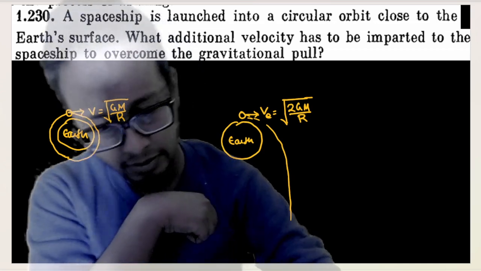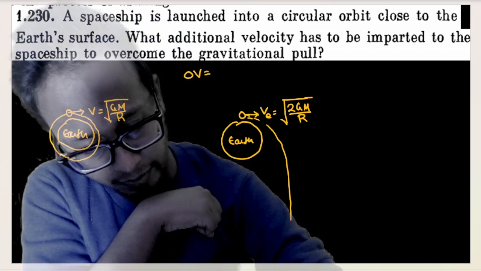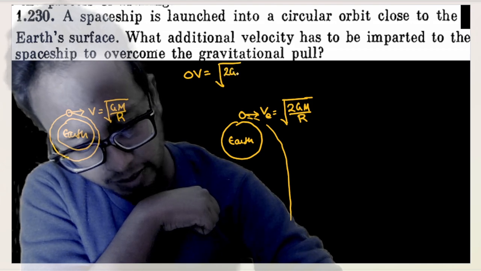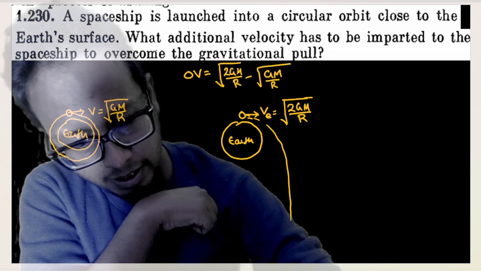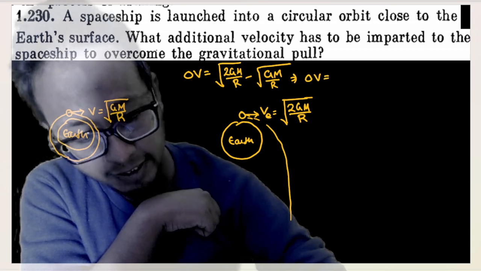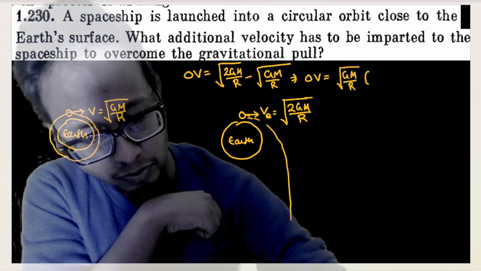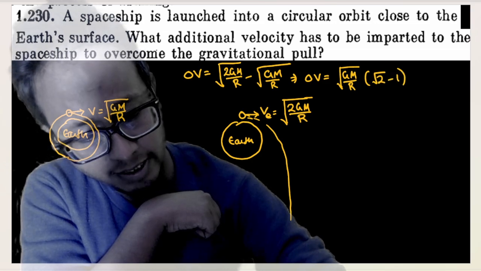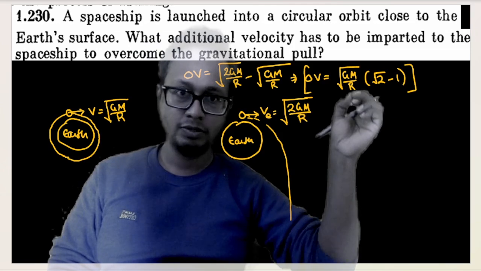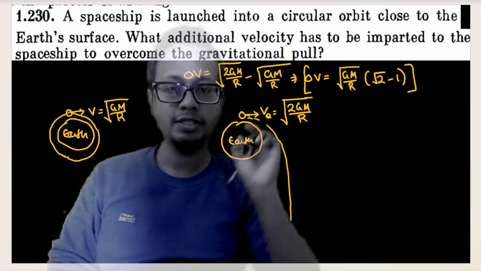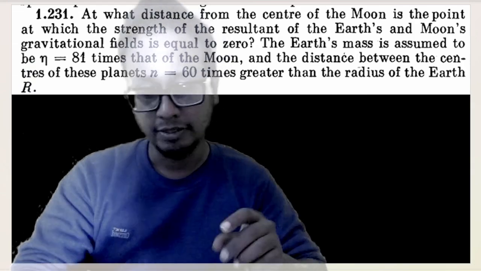The same thing: delta v is nothing but escape velocity, under root 2GM by r, minus under root GM by r. Or delta v, the amount of velocity that is given to the satellite, is nothing but under root GM by r into root 2 minus 1. Same as the previous question. In the previous question, it was talking about the moon. In this question, we talk about the Earth. But M is the mass of Earth, R is the radius of Earth. But that's it.